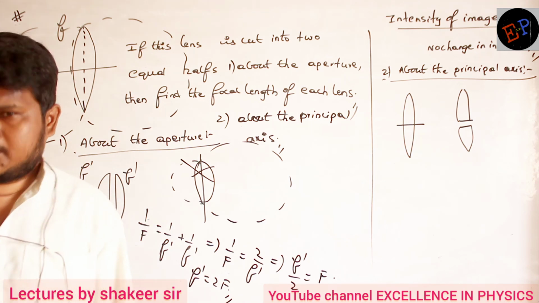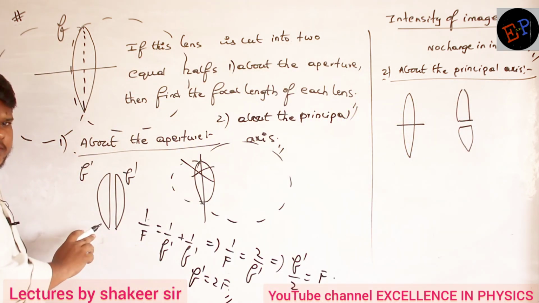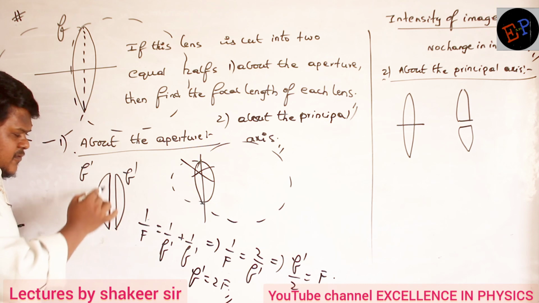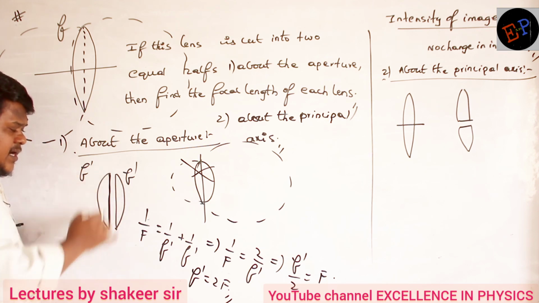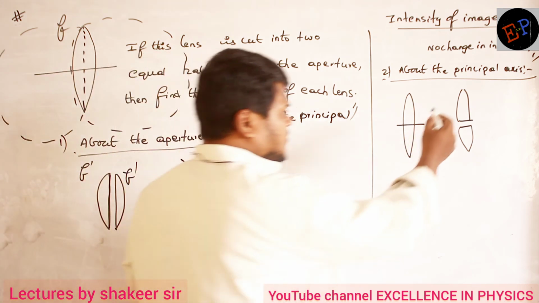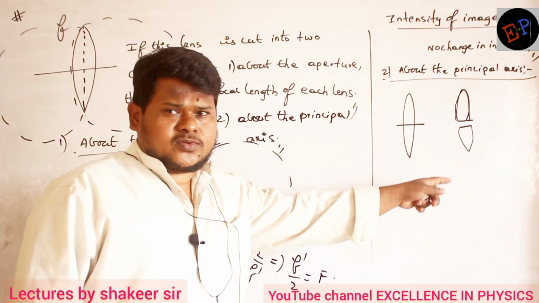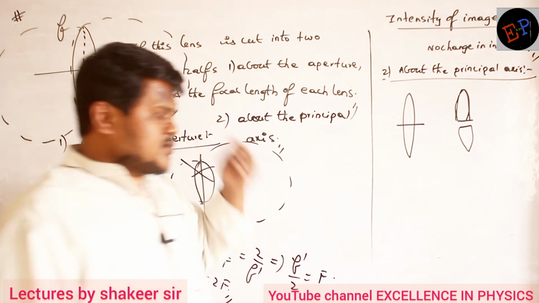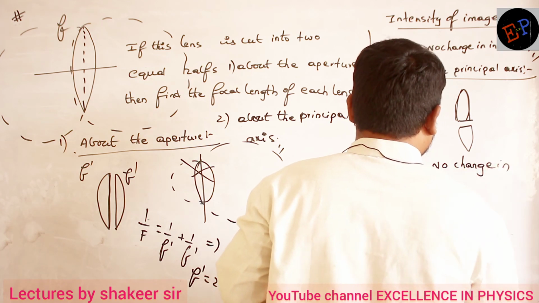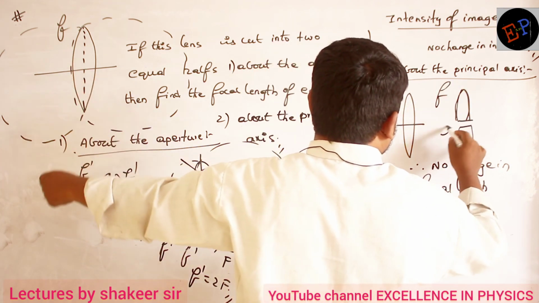Focal length doesn't change because radius of curvatures, are they changing? Okay, ma? So here radius of curvatures, they are changing. First one radius of curvature is remaining same, but on the second side it is becoming flat. Flat means radius of curvature is becoming infinite. Flat structure means what? Radius of curvature is very big, so that it is infinite. But here radius of curvature on both the sides, it is not changing. Are you able to understand now? And material also, it is not changing. Material also doesn't change, no? So therefore what I can say, therefore no change in focal length. Okay, ma? So focal length of the first piece also f only, focal length of the second piece also f only.